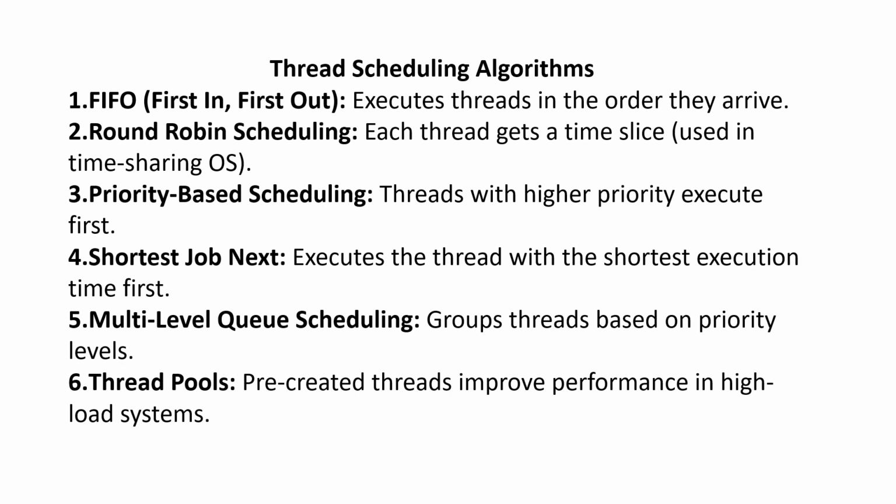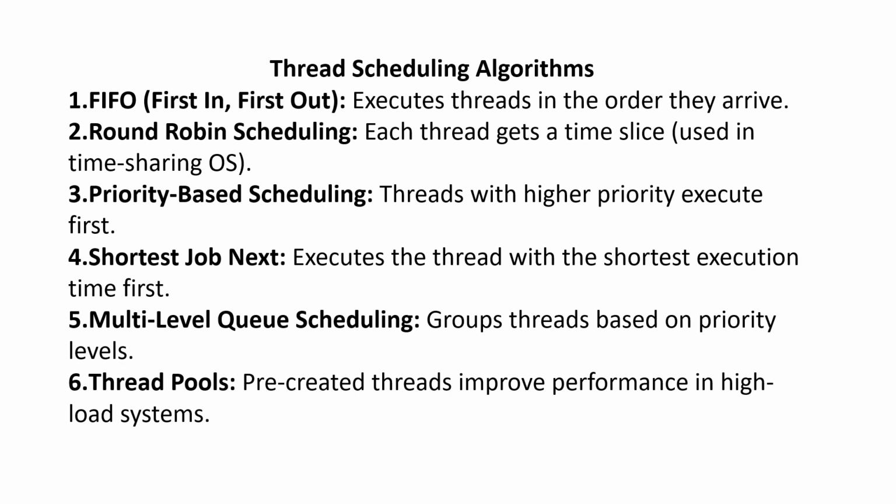Thread scheduling algorithms. Before, it's called first in first out. Execute threads in the order they arrive. Next one is round robin scheduling. Each thread gets a time slice, used in time-sharing OS.